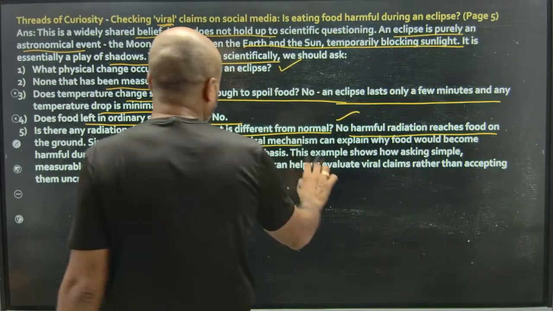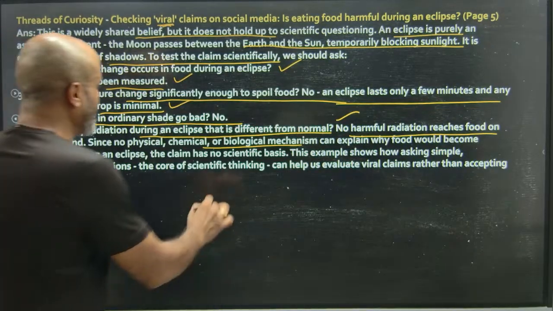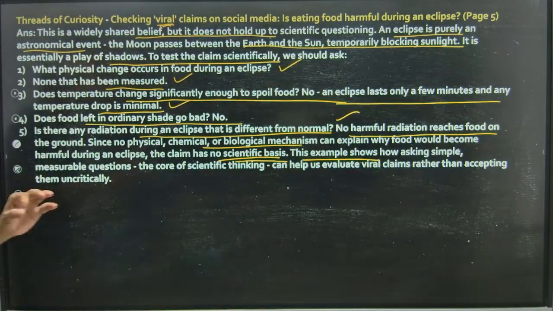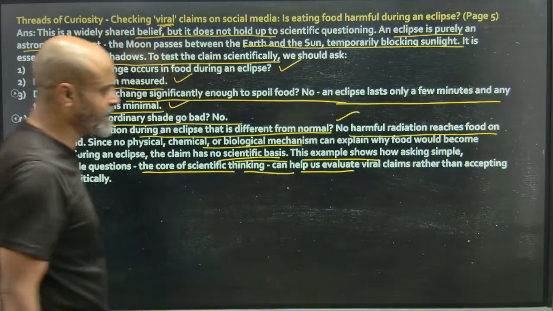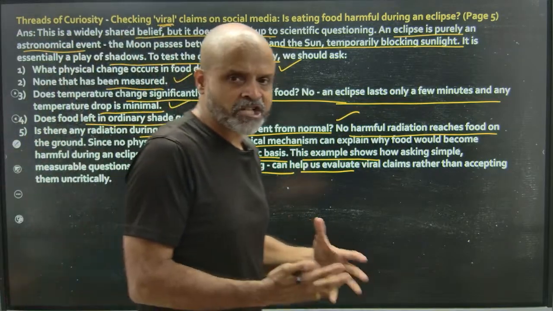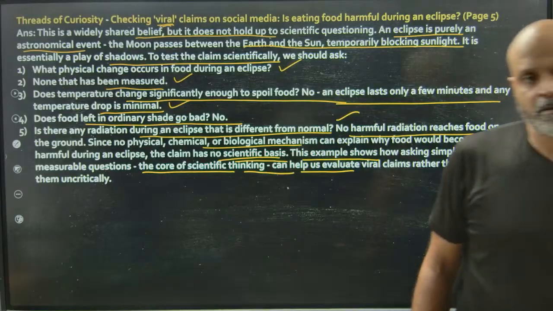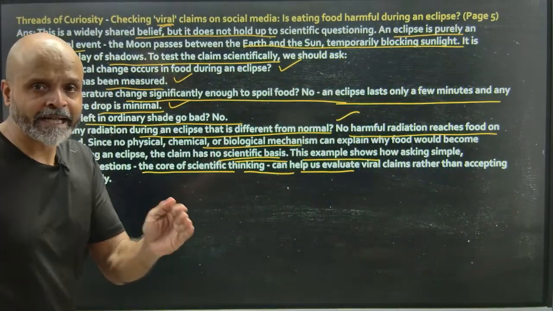Since no physical, chemical or biological mechanism can explain why food would become harmful during an eclipse, the claim has no scientific basis. This example shows how asking simple measurable questions, the core of scientific thinking, can help us evaluate viral claims rather than accepting them uncritically. So we have to basically ask rational and valuable questions in order to nullify claims that might have no connection to an event that is happening.